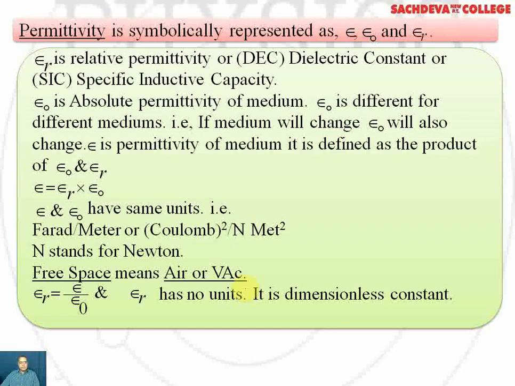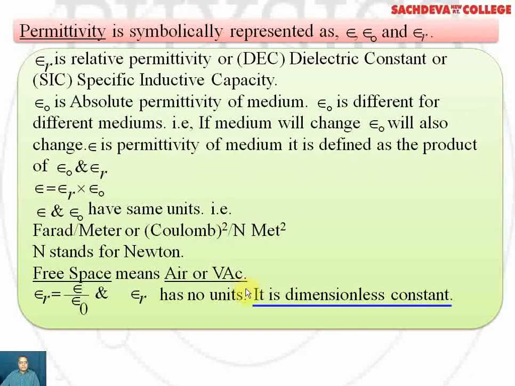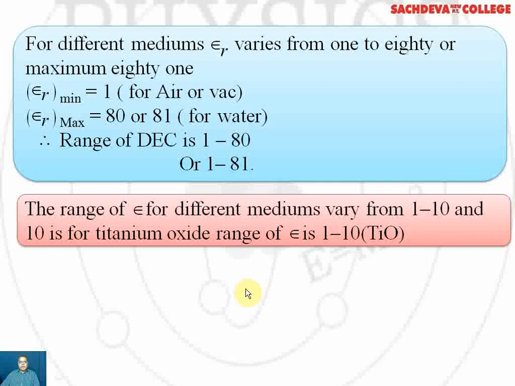Epsilon r has no unit, it is a dimensionless constant. For different mediums, epsilon r varies from 1 to 80 or maximum 81. So epsilon r is minimum, that is 1, for air or vacuum, and maximum, 80 or 81, for water. The range of dielectrics is 1 to 80 or 1 to 81.